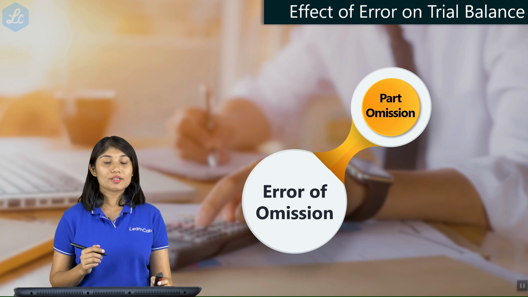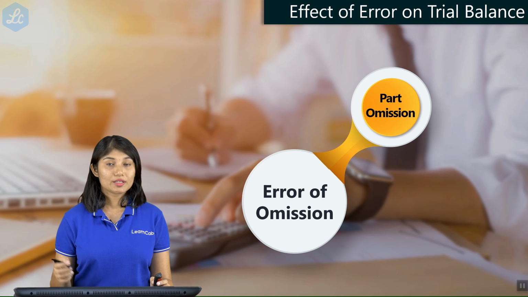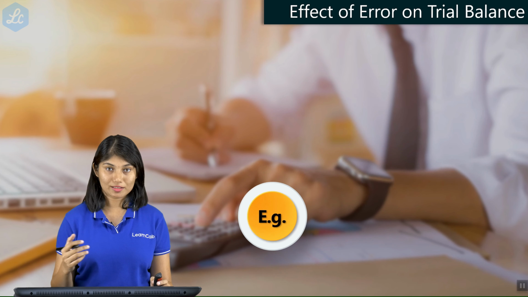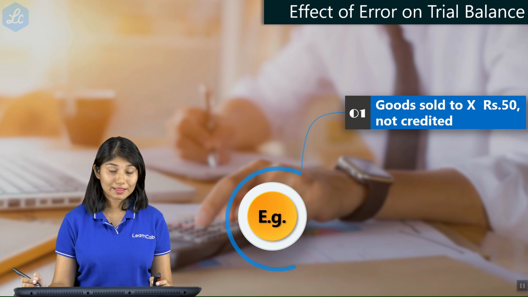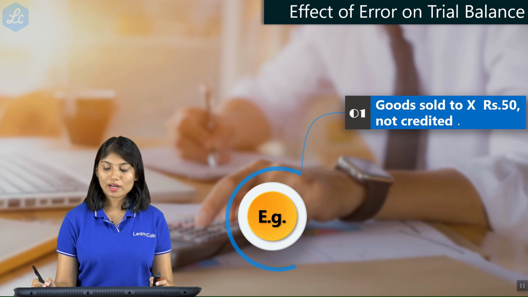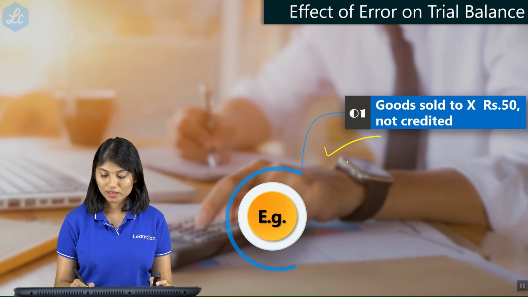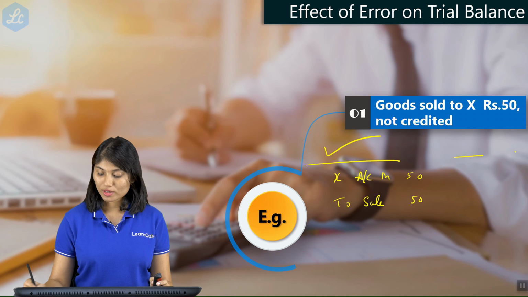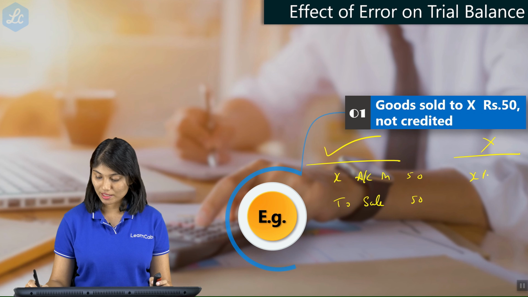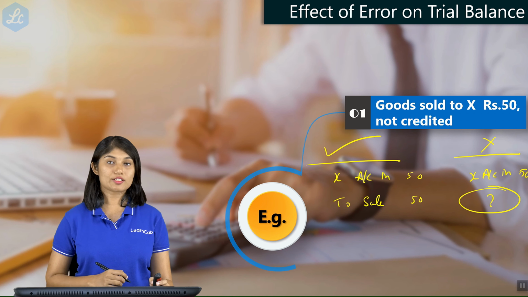Error of omission. Now let us consider part omission. This will have an effect on trial balance. How? Let us look at the example. Goods sold to X 50, not credited. So, when you have sold goods to X for 50, what is the right entry? The right entry would be X account debit to sale 50, right? Now, what has happened here? What is the mistake you have done? You have debited X's account with 50, but the credit portion has not been entered.